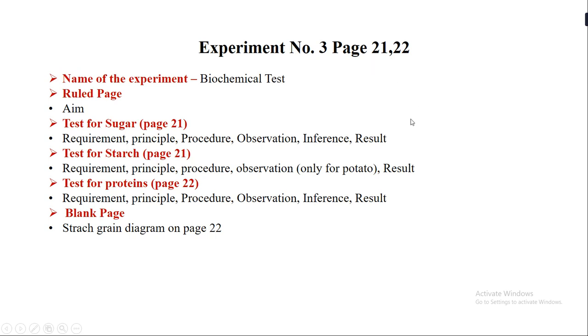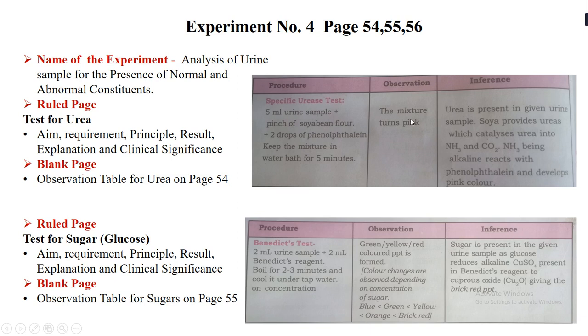Next, let us now see the last performing experiment, that is experiment number 4. And this particular experiment is on page number 54, 55 and 56 of your handbook. So students, please take out these pages. Now the title of this experiment, the name of this experiment remains the same, that is analysis of urine sample for the presence of normal and abnormal constituents.